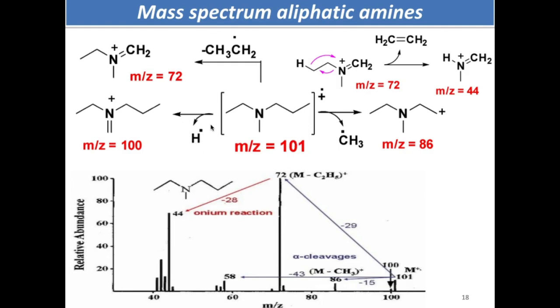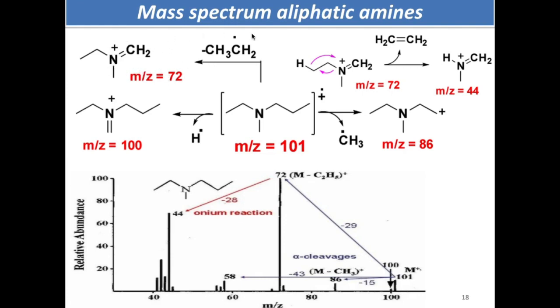From here, if one hydrogen is eliminated as a radical, you get a CH2 here, positive charge on the nitrogen, and you have that m/z value. Now methyl is lost as a radical from this portion, so you get this positive charge species at 86. It can go from here also. Another one is the ethyl as a radical, so you get the iminium ion at 72. This is the most stabilized.